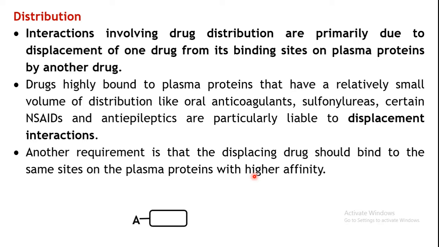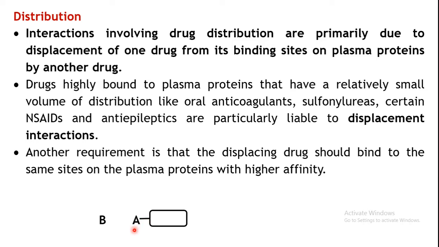Now let's take an example. Drug A is bound to a plasma protein at this particular site. Now suppose you administer another drug B, which can also bind to the same site and with greater affinity as compared to drug A. What will happen?